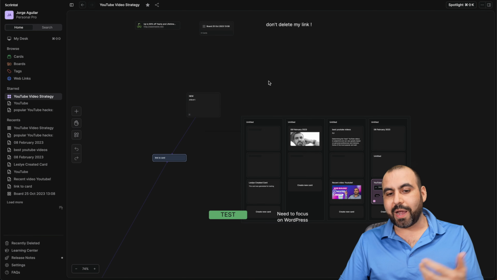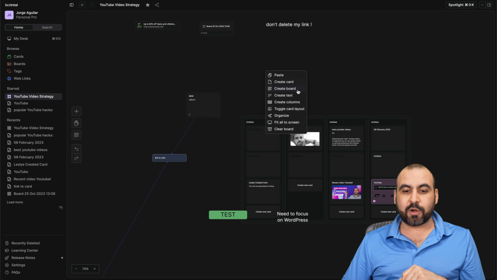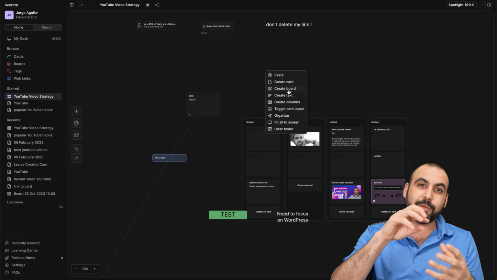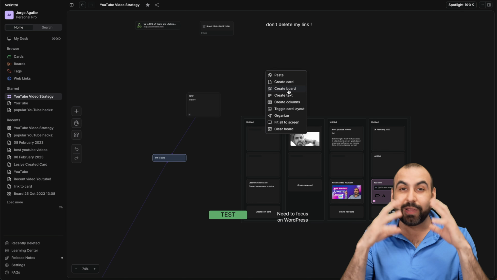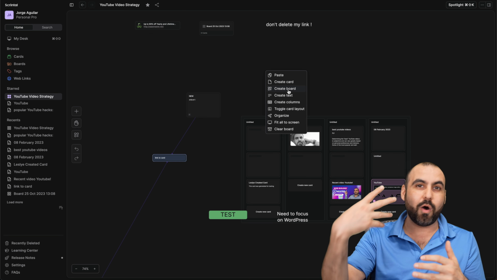But if I want to create a new element, I'll just double click any place here on the board and I can create a card or I can create a board. So a board would be like the one you're viewing right now. So you can have a board in a board. So that means that if you have a really complex idea, you can have a different board inside of another board or just go on and so forth.